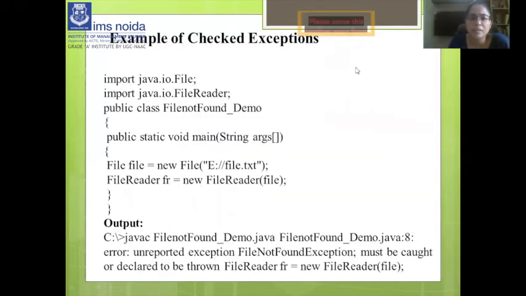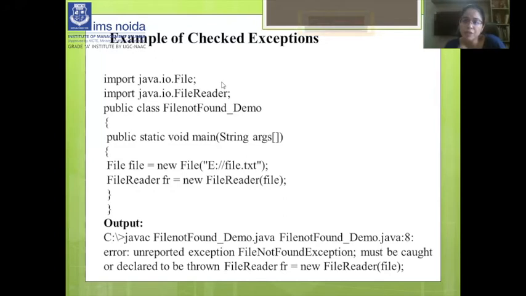So here is the example. Suppose you have a program. There is a package, java.io, with the file reader. There is a class FileNotFoundDemo. You declare the main, then File, you created an object of File, the object name is file, and you are